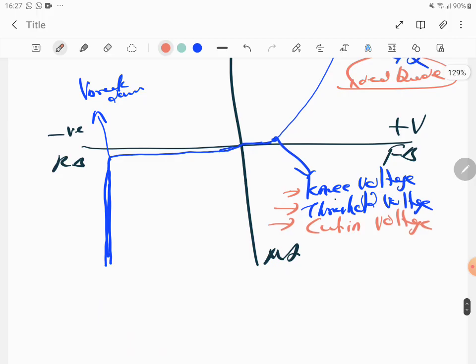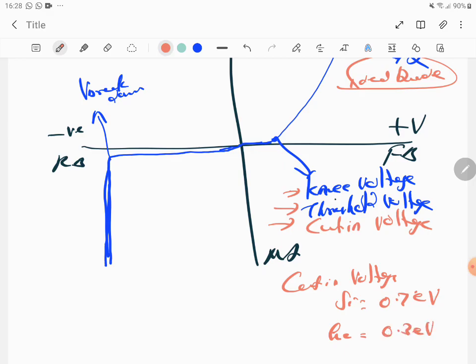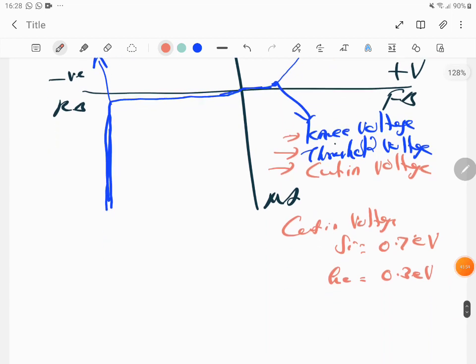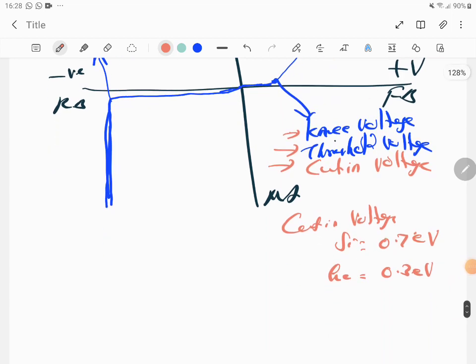Let's talk about cut-in voltage. For silicon it will be different, for germanium it will be different. The cut-in voltage for silicon is 0.7 electron volt, and 0.3 electron volt is the cut-in voltage for germanium. Is that clear? Okay, I'm very happy. So the cut-in voltage for silicon is 0.7, and for germanium it's 0.3 electron volt. So that's about cut-in voltage.